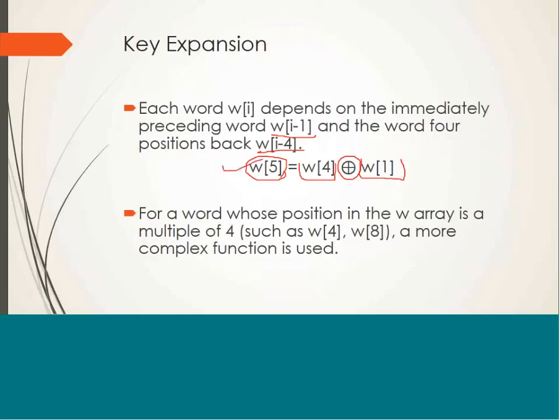This can only be done for all the words which are not a multiple of 4, that is W5, 6, 7, 9, 11 and so on. But to compute a word which is a multiple of 4, such as W4, W8, a complex function is used.